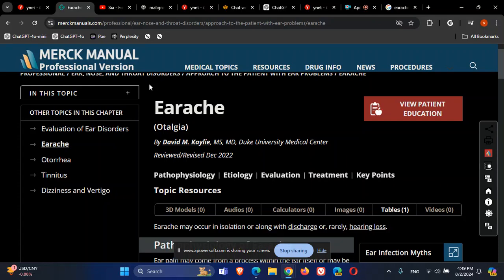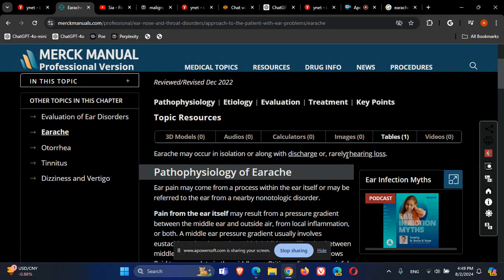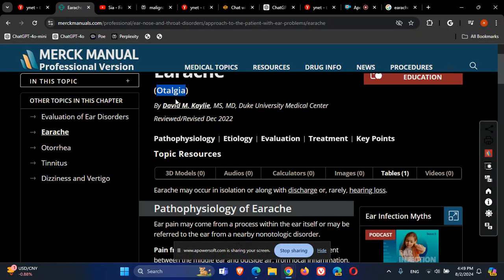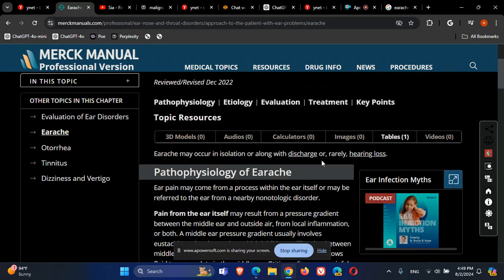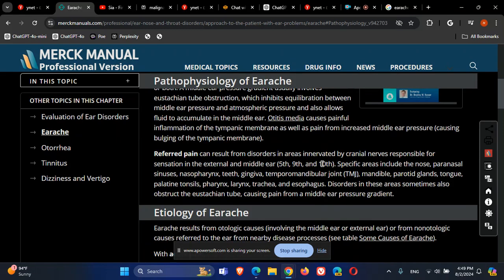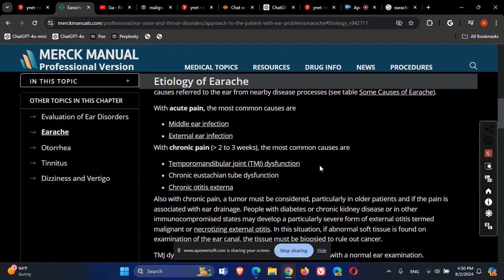Now the idea is to talk about earache, otalgia, if I would prefer to say, which is more convenient to say. So let's talk about otalgia. When we are looking at a patient with otalgia, we'll need to think mainly about the differential diagnosis. Maybe this is the most important thing to understand how to evaluate this patient, how to treat this patient, and everything else. You can look for discharge and hearing loss and everything else. But let's talk about the most important thing, the differential diagnosis of otalgia.